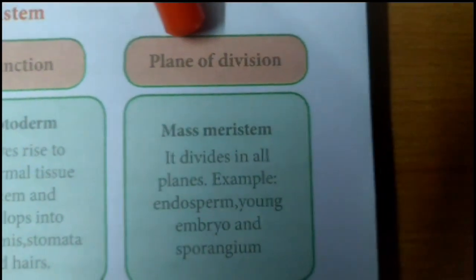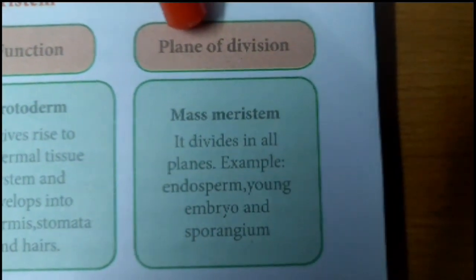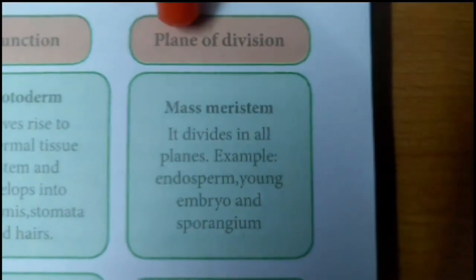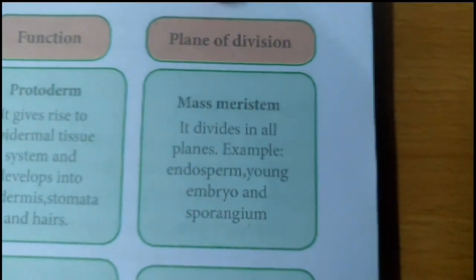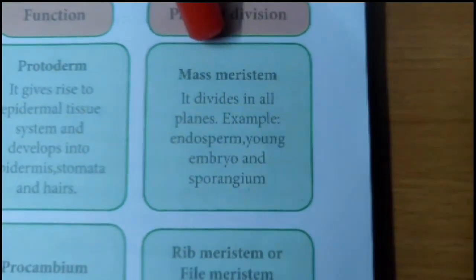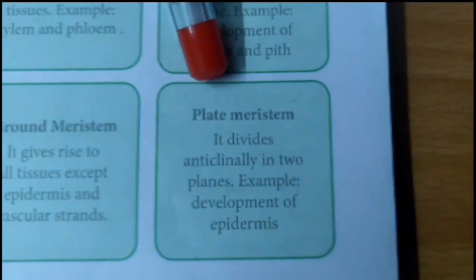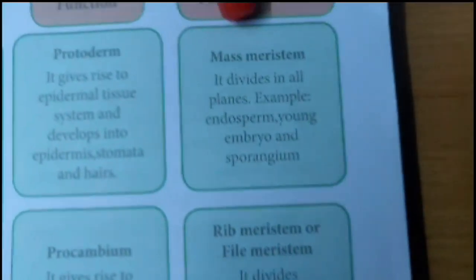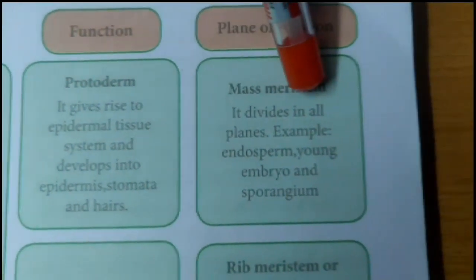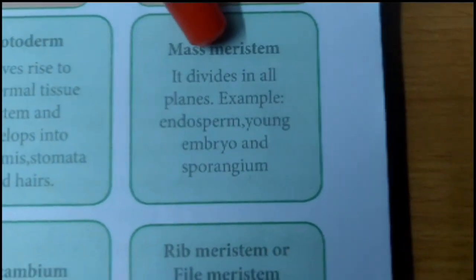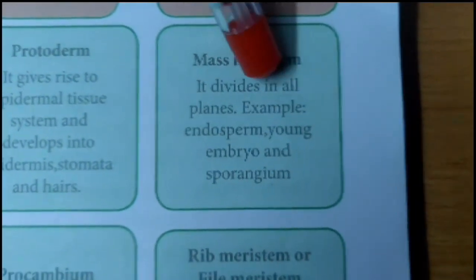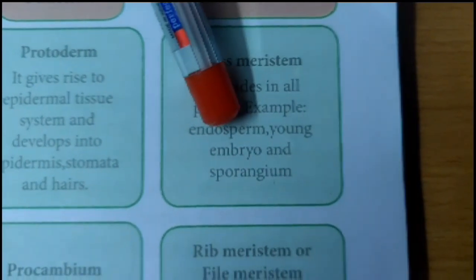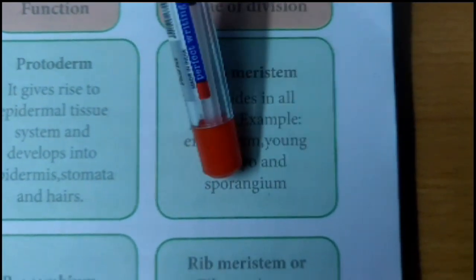The next meristematic tissue classification is on the basis of plane of division. On the basis of plane of division, the meristematic tissues are classified into three types: mass meristem, rib or file meristem, and plate meristem. The mass meristem divides in all planes, either anticlinally or periclinally. Examples: endosperm, young embryos and sporangium.